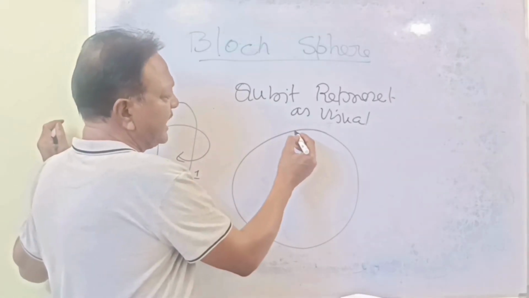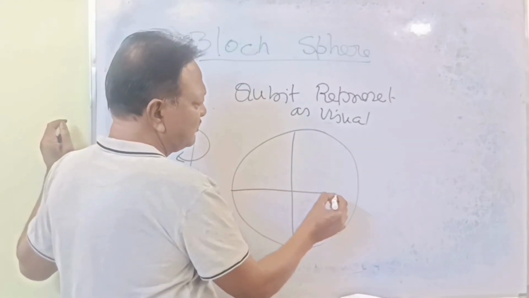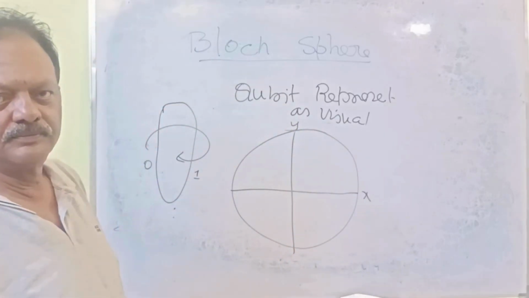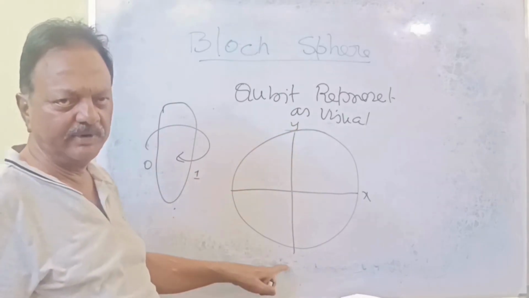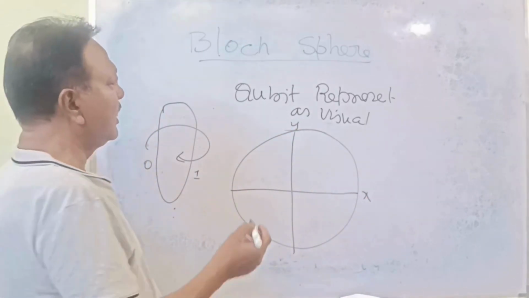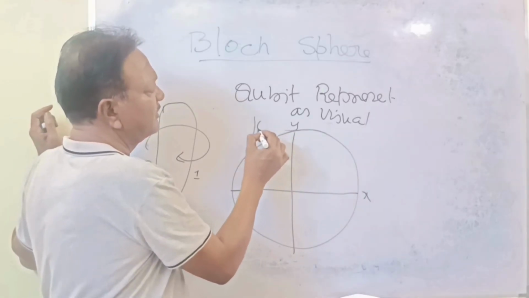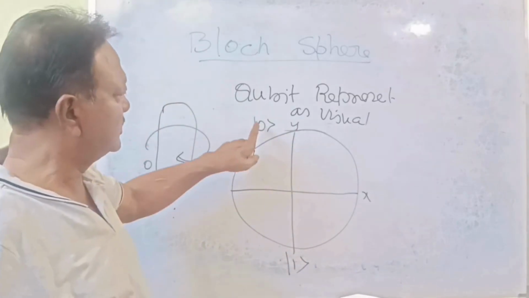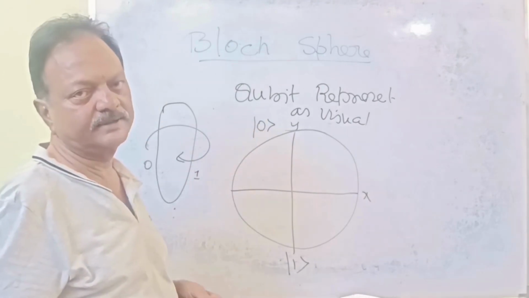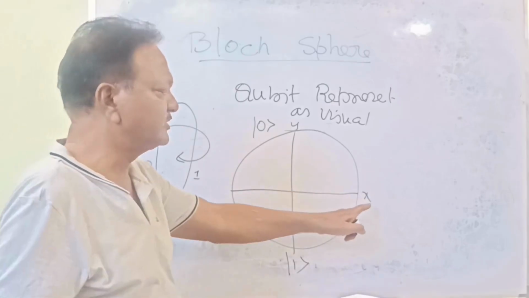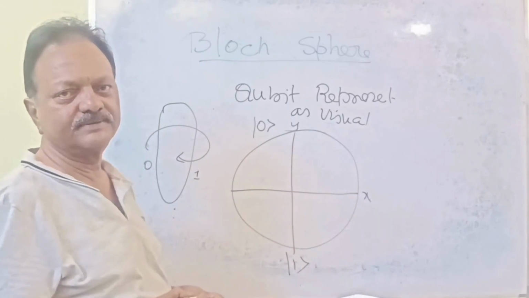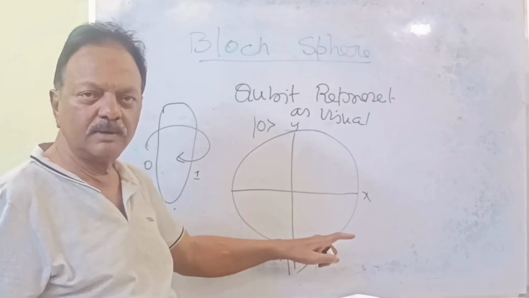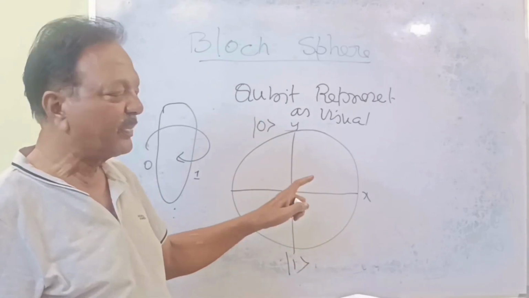So taking dimensions x and y, let's take x equal to y value. So here positive and here negative values, and here positive, here negative values. The y value at the top will be the 0, and here it will be the 1. Top 0 state and down 1 state. Understood? Same here also, x value, y value, 0 or 1 state. In this manner. So this Bloch sphere is the visual representation of the qubit.